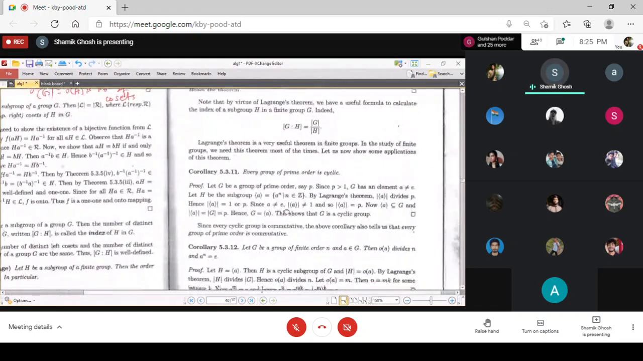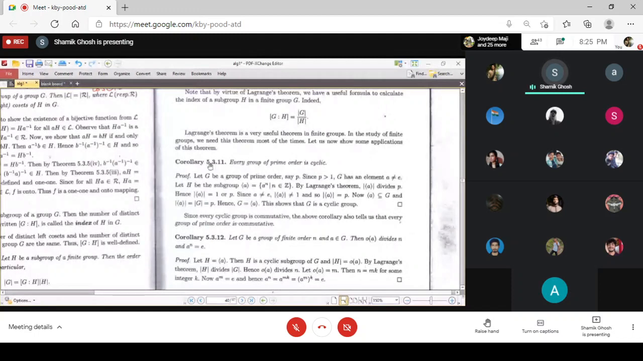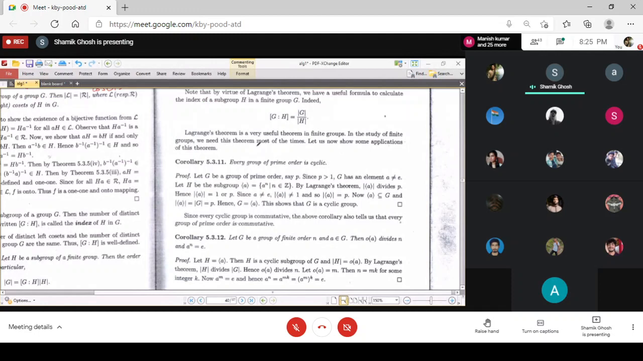And then you come to the application. Yes, there is another very good application. You see that every group of prime order is cyclic. That again we can prove in just one line. If you start with a group of prime order, since it is prime, it is greater than 1. So there exists some non-identity element in the group.